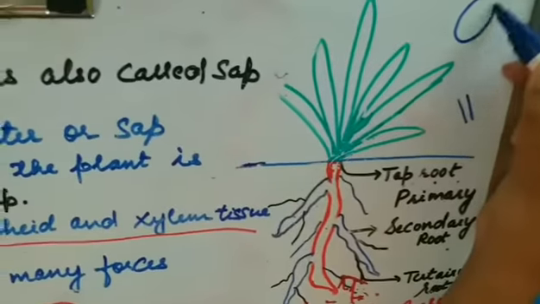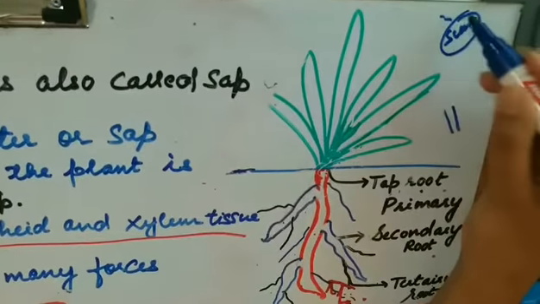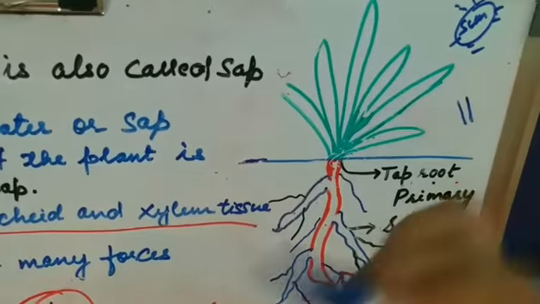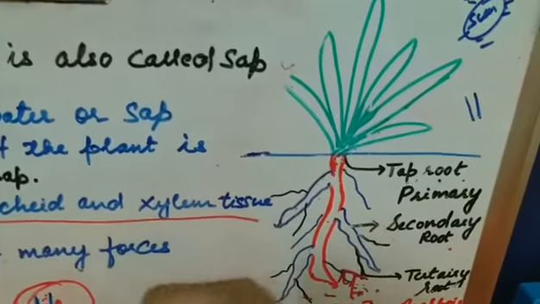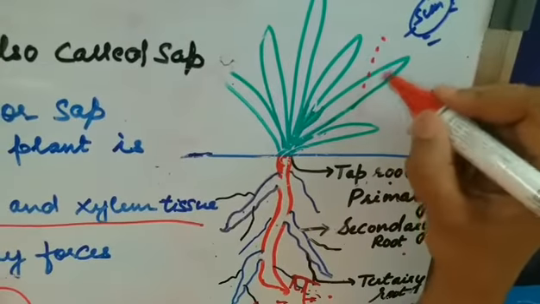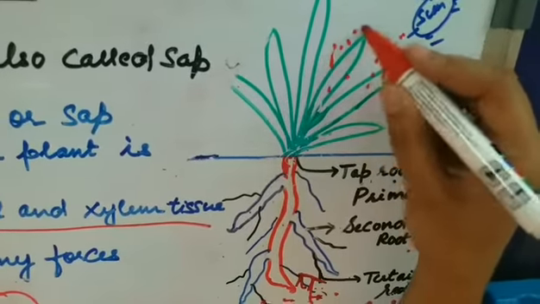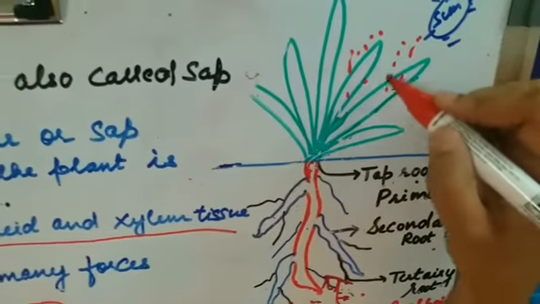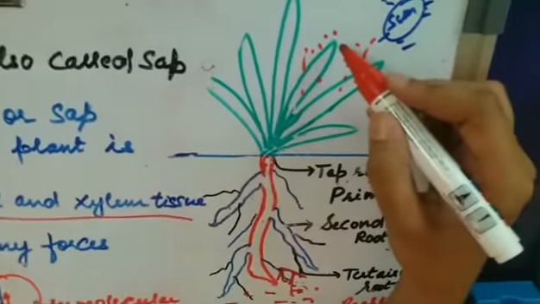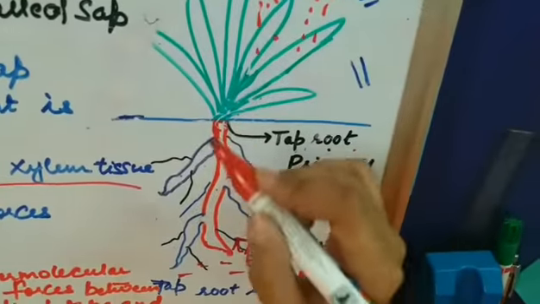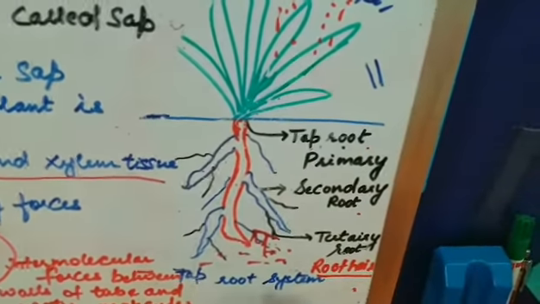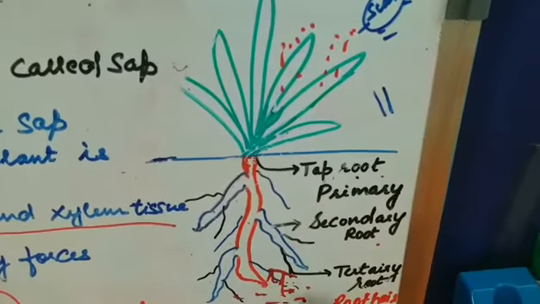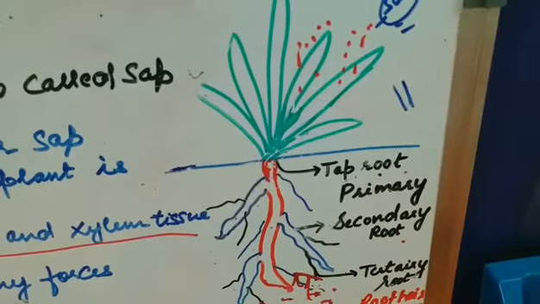Suppose here is the sun. Due to the heat of the sun, there will be loss of water from the leaf surface. The water evaporates from the leaf surface, and as it evaporates, a force develops that leads the movement of water from the root to the top of the leaves.